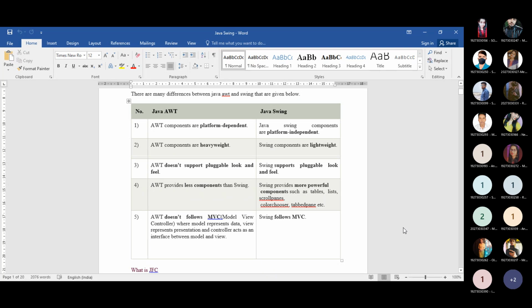This part is already covered. It was discussed in, I think, the last two classes, the MVC part. So this MVC part is supported by Swing, but the MVC pattern is not supported by AWT. So these are the basic differences. That's why we are moving from the traditional AWT to Java Swing.